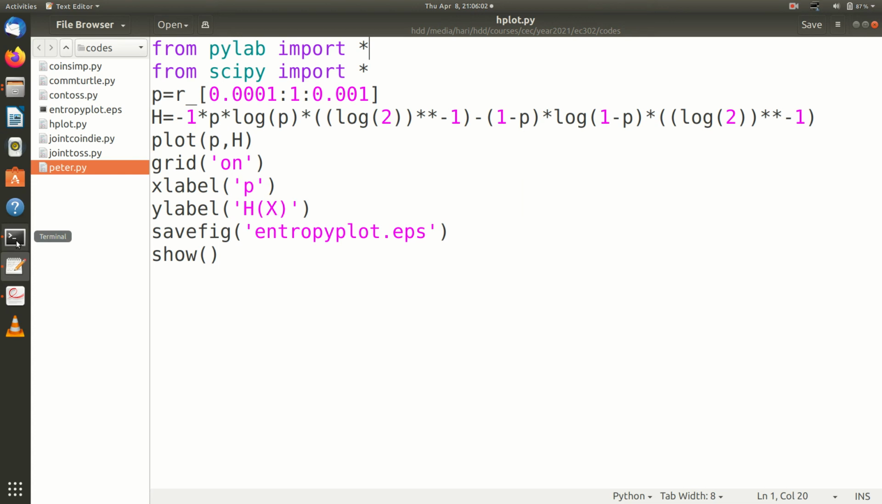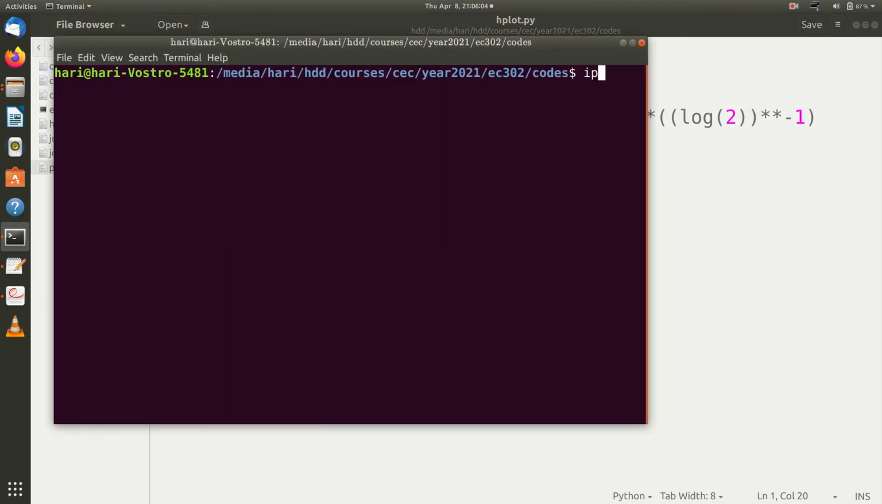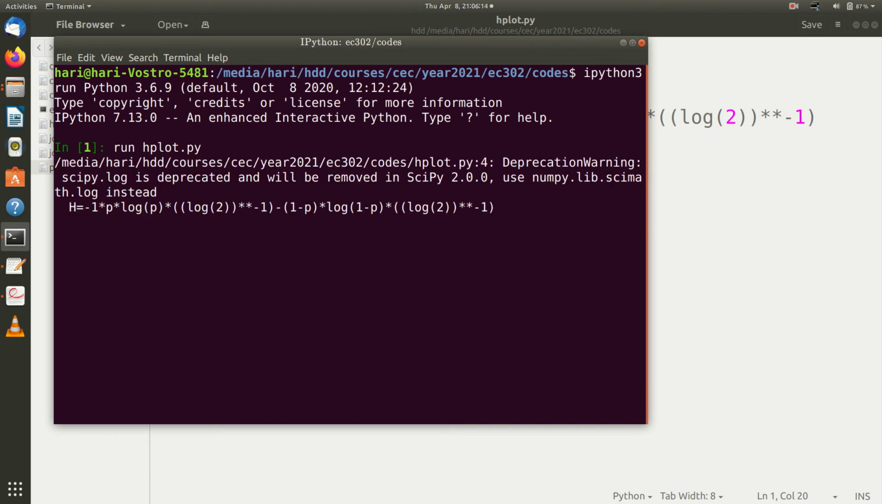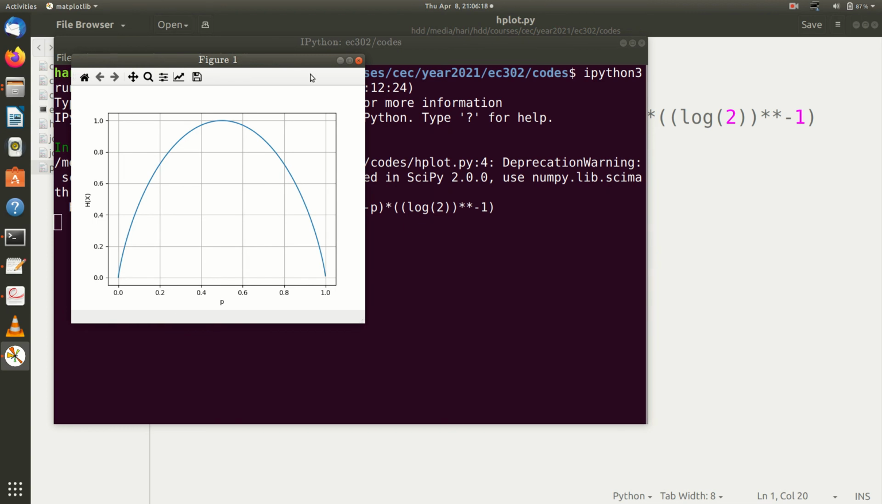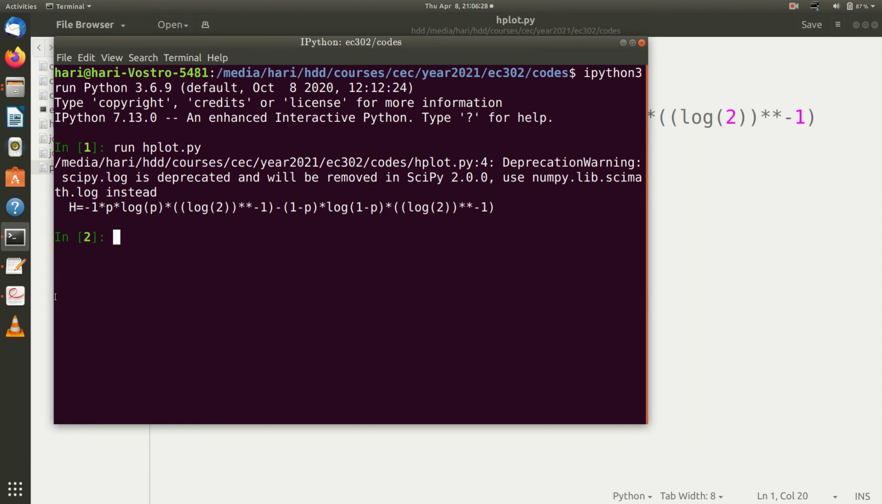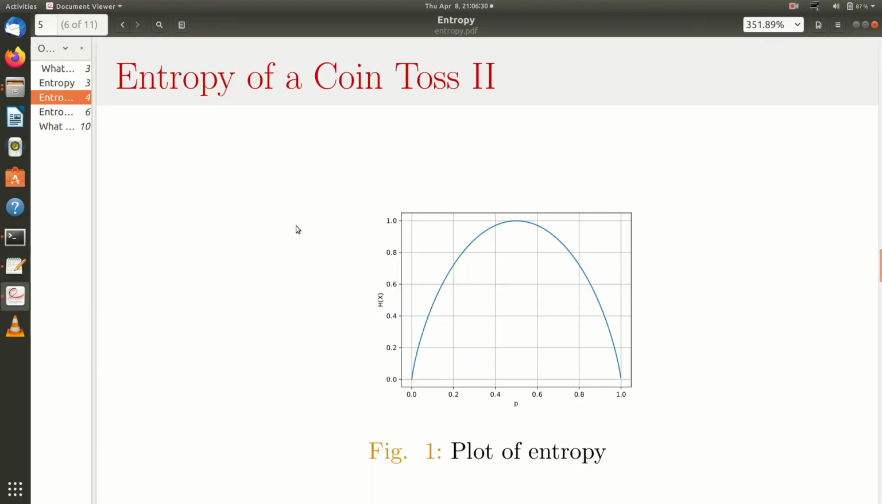Now we can run this code and you can appreciate this. You can see this curve. So this is the shape of the entropy curve. Entropy is a convex function. I will come to that. Now let me go back to my presentation.